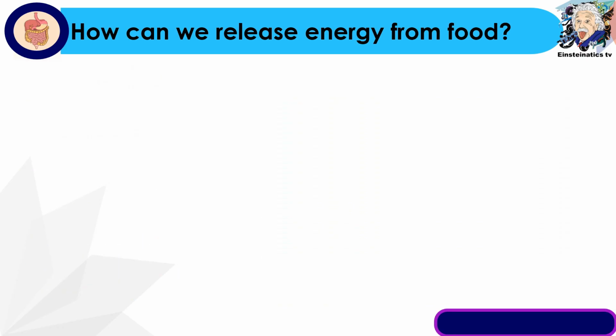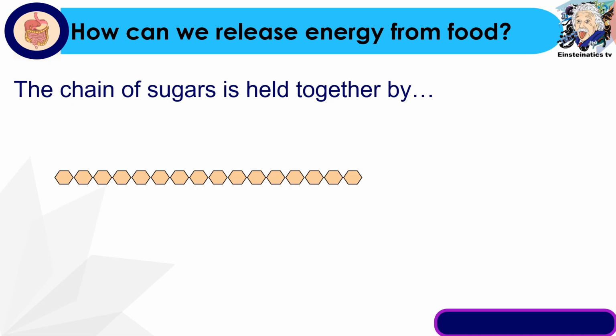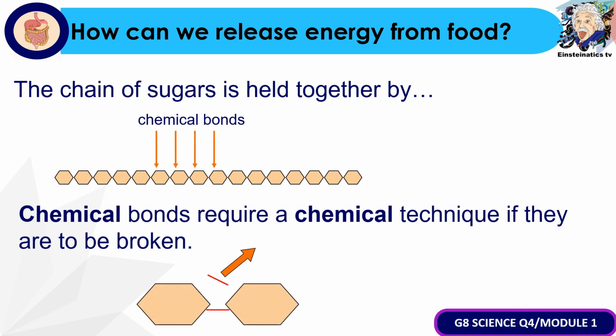So, ano nga ba yung reason? Bakit hindi natin basta-basta makukuha yung energy by physical means or pagmuya ng pagkain or pagdurog ng pagkain? It is because the chain of sugars from the food that we eat is held together by chemical bonds. And as we all know, based from your previous topics, that chemical bonds also require a chemical technique if they are to be broken.